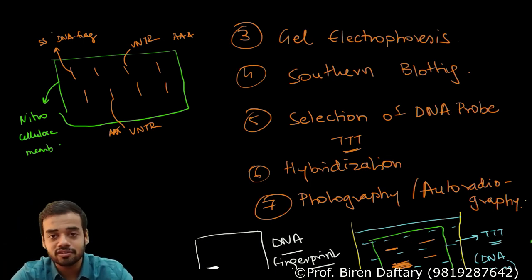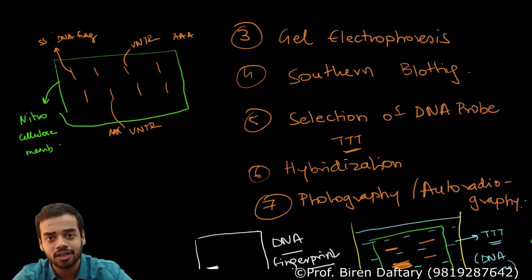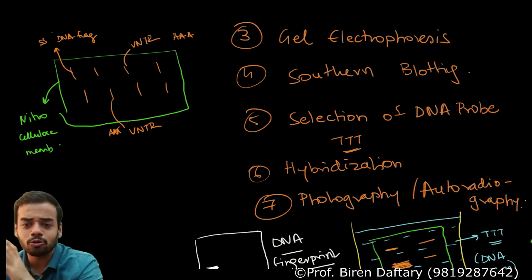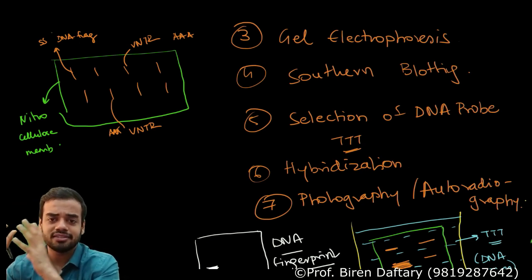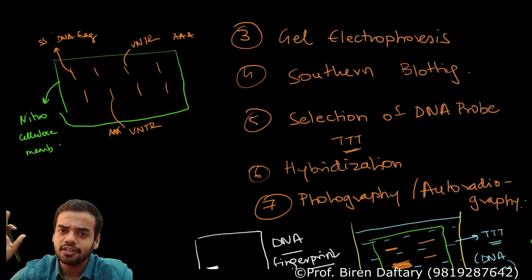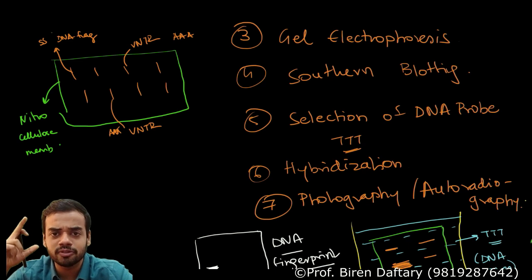Then the next step is selection of probe. Very simple. You know the VNTR sequence, you produce a complementary DNA which is a probe, you make it radioactive. Normally probes are produced using the cDNA method, complementary DNA from RNA. Then once the probes are ready, you keep the probes in a liquid in a container. In that step, all the probe sequences are the same. So if the VNTR is AAA, all the probes will be TTT.